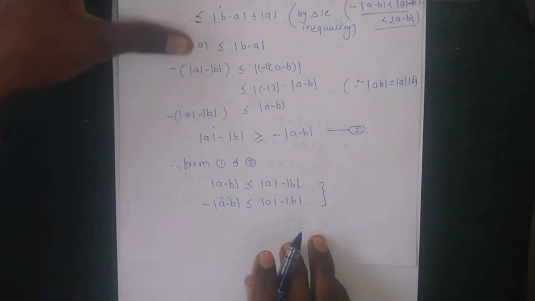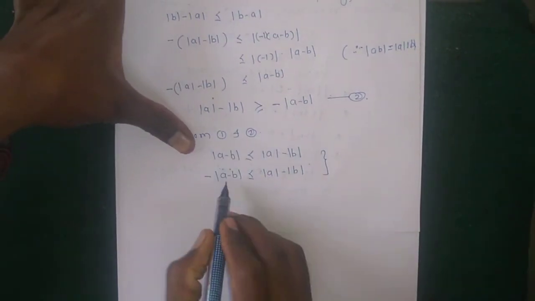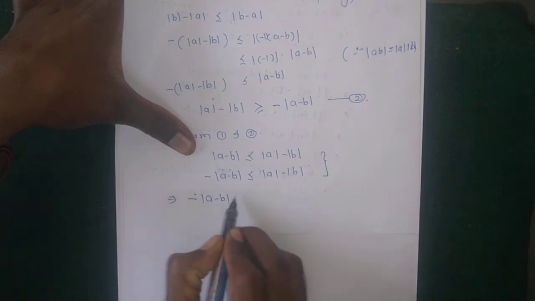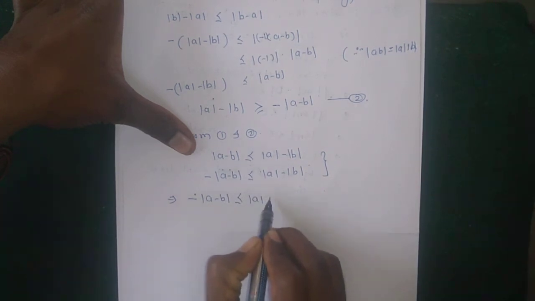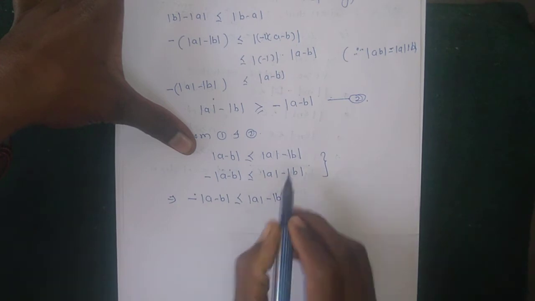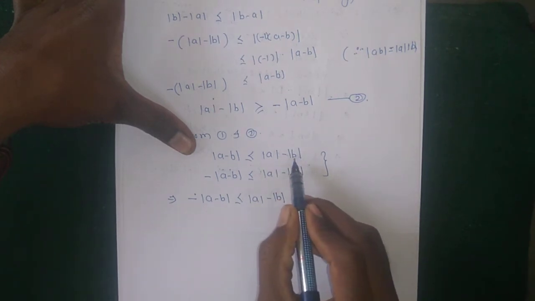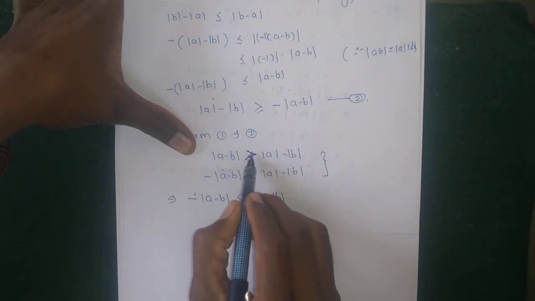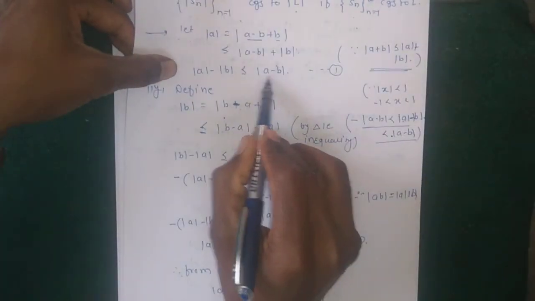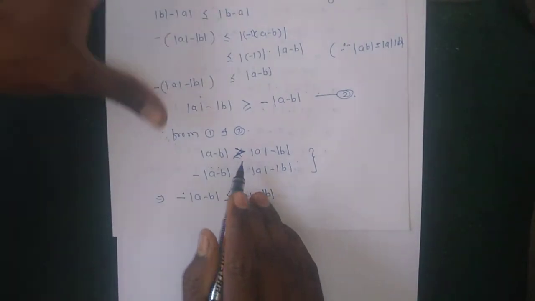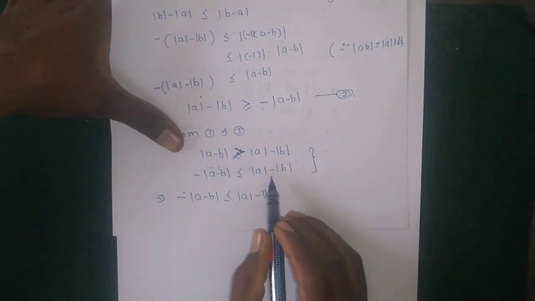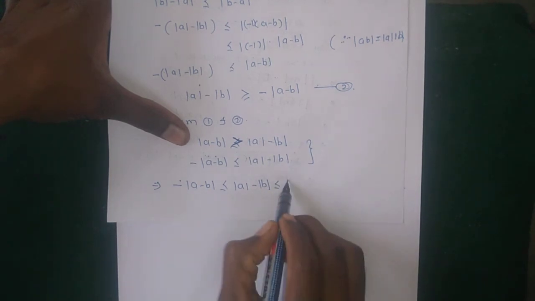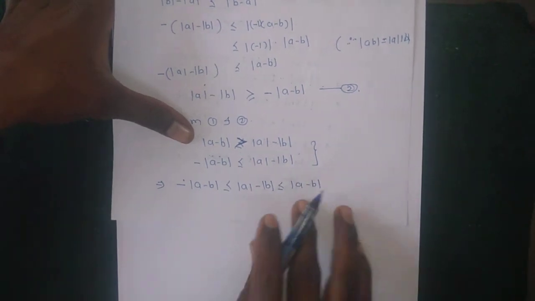Using both of these we say that, which implies that -|a - b| is less than or equal to |a| - |b|, sorry, here greater than or equal. Okay, |a - b| is greater than or equal to |a| - |b|, and then this term is less than or equal to |a - b|, and therefore